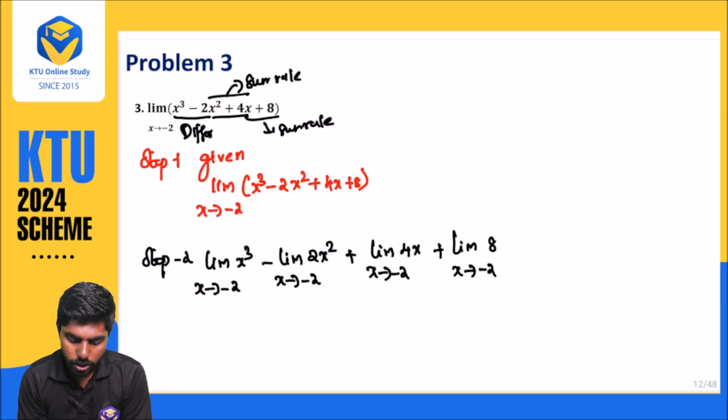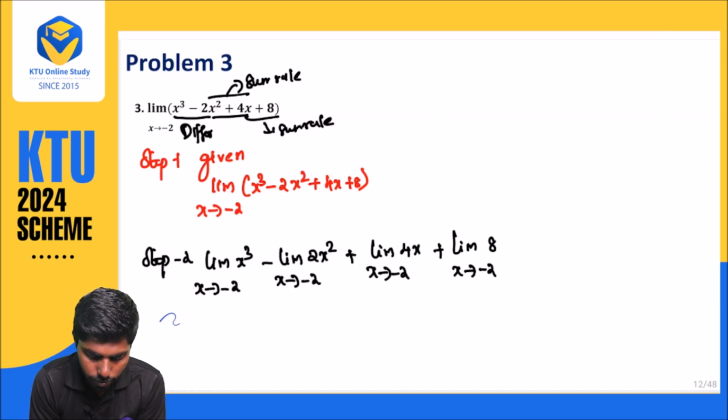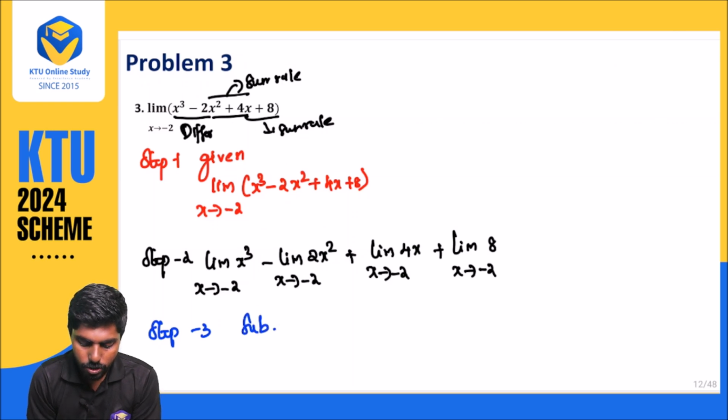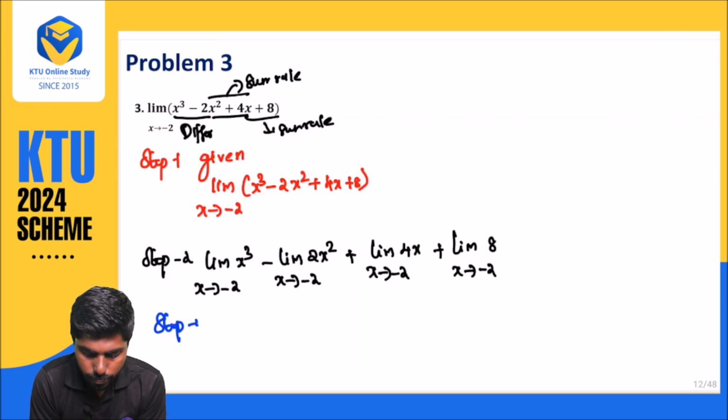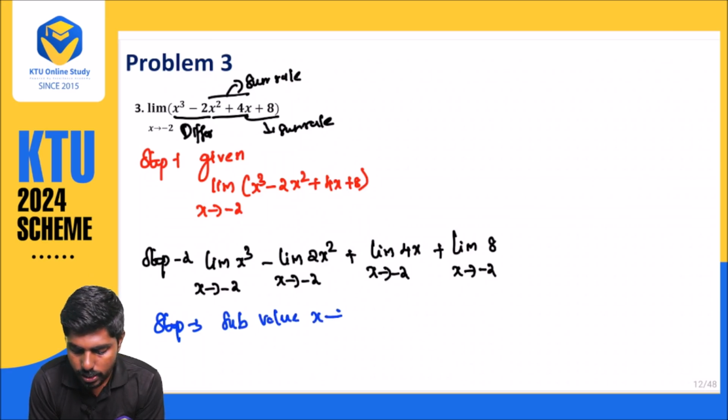Okay. So step number 3 is substituting. Substituting the value of x approaches minus 2.